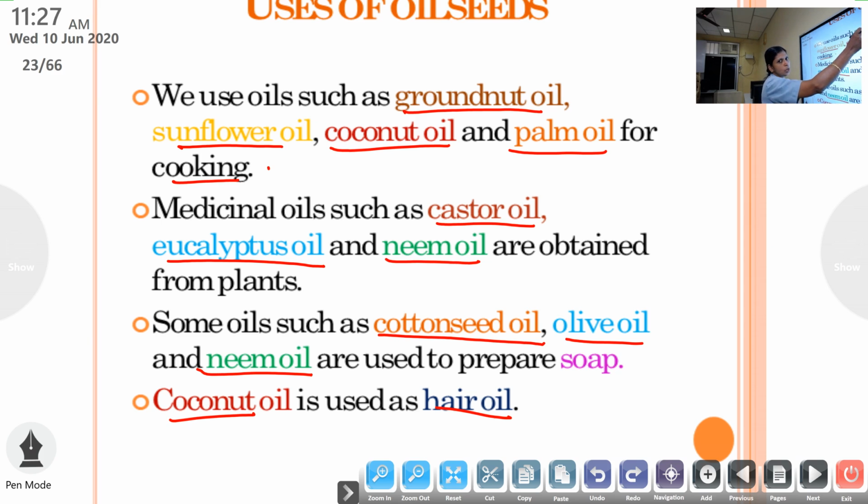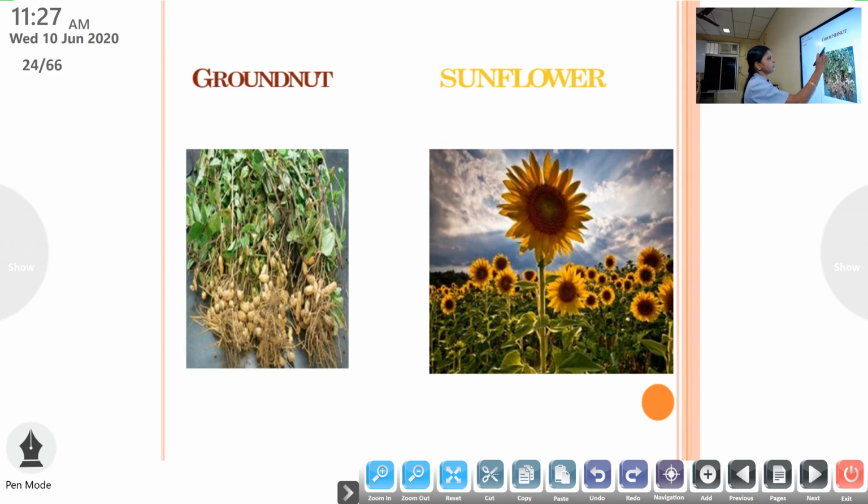Okay, repeat: groundnut oil, sunflower oil, coconut oil and palm oil are used for cooking. Then castor oil, eucalyptus oil and neem oil are used as medicinal oils. Then cottonseed oil, olive oil and neem oil are used to prepare soap. Coconut oil is used as hair oil. Pictures are also included here.